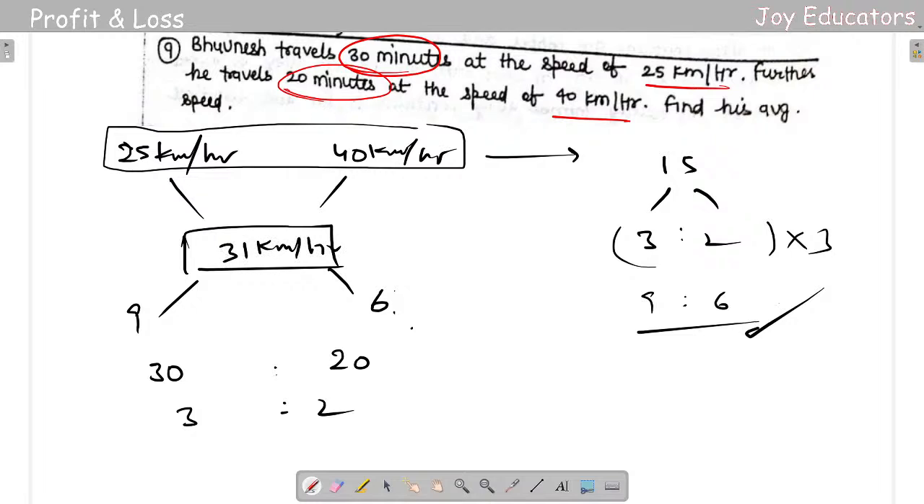Okay, it's 31 kilometers per hour. And it's going next.